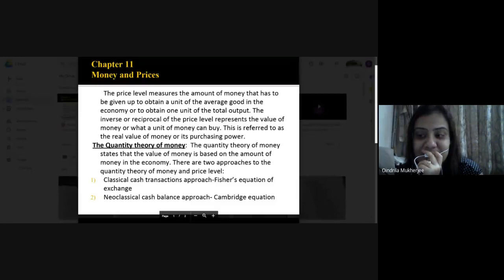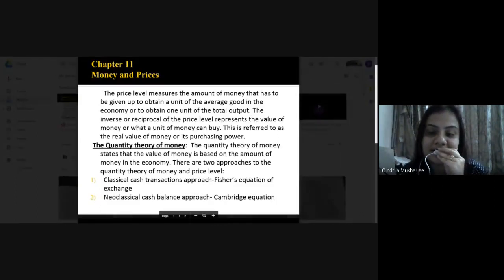And when we measure its value, that will determine the entire quantity of money. And this quantity of money includes how many approaches? It includes two approaches. One is the classical approach, which is based on Irving Fisher's equation of exchange.